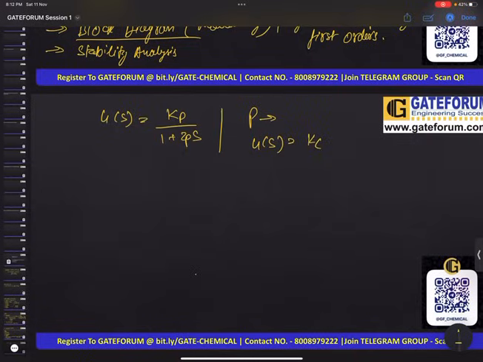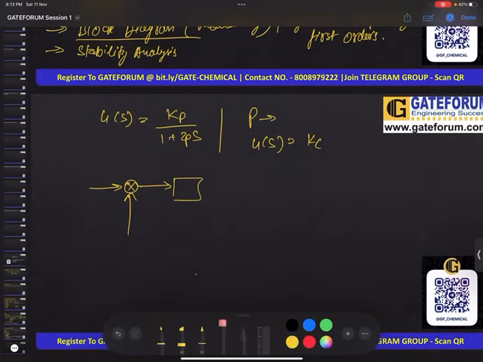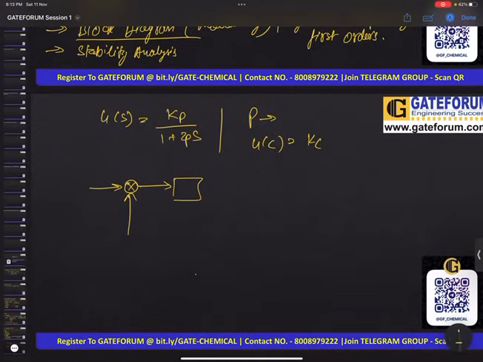So how will the block diagram be? Suppose this is your controller, let us mark it as Gc.